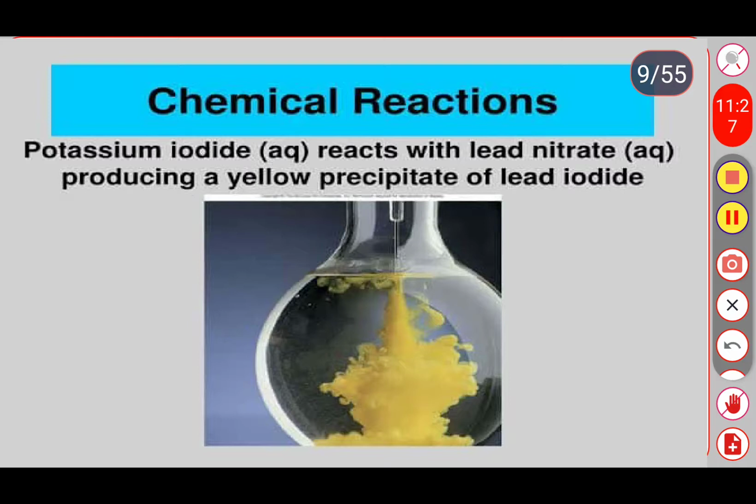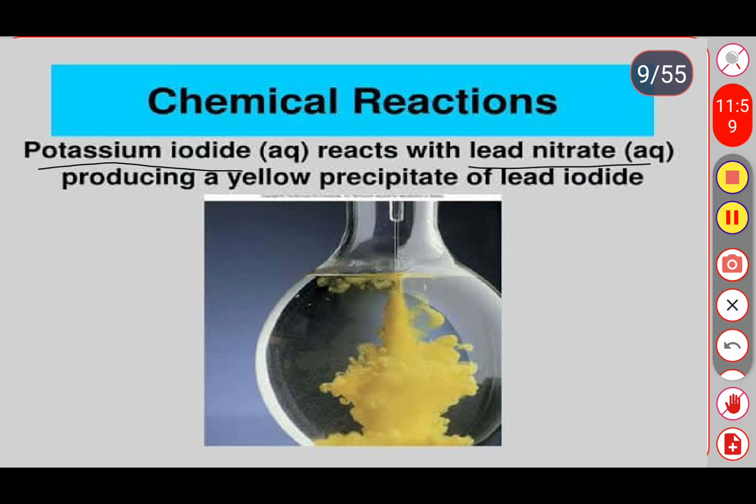In this activity, we need to take two separate glass beakers. Dissolve a small amount of lead nitrate in one glass beaker, and in another glass beaker we need to take potassium iodide. So what are the two substances here? First one is potassium iodide and second one is lead nitrate. So take two solutions.